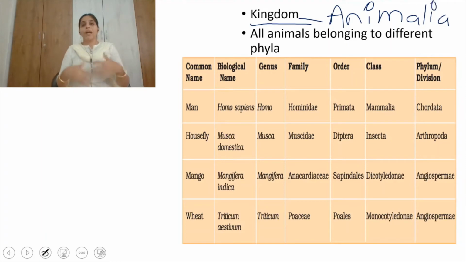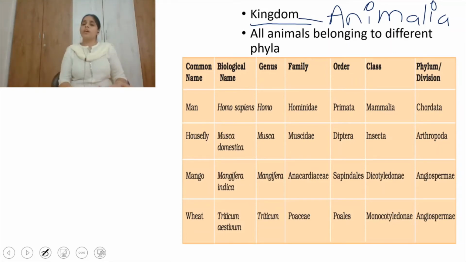So a kingdom contains different phyla which share some common characteristics. Can you tell me the common characteristics of Animalia? Yes, all are heterotrophs, depending on other animals and plants for their nutrition, right?